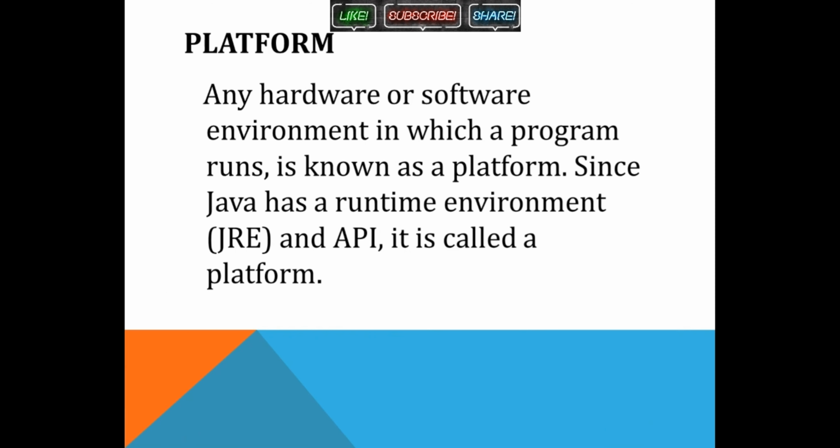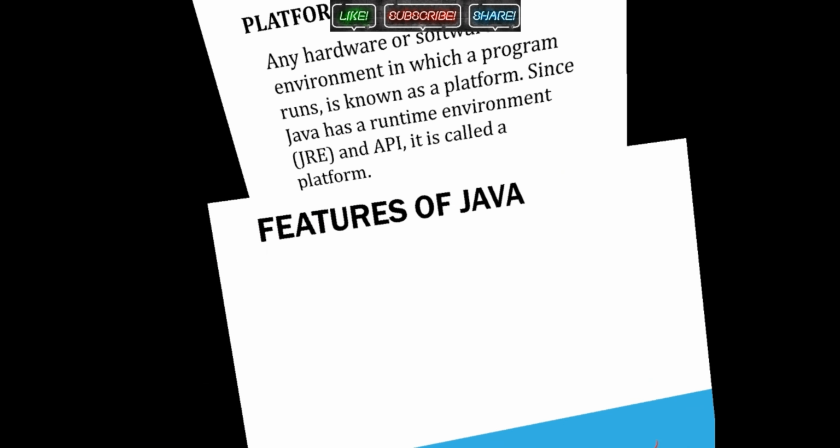So as I said, it's a programming language and a platform. So basically what is a platform? Any hardware, any operating system or software environment in which a program is executed, that is a platform. In Java it provides a virtual machine. When you install Java, you actually install a virtual machine in the operating system, and there you run your program. This is what the platform is here.